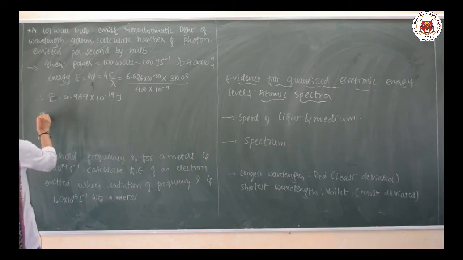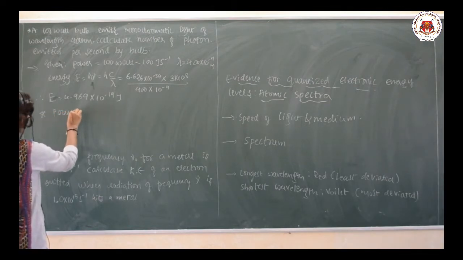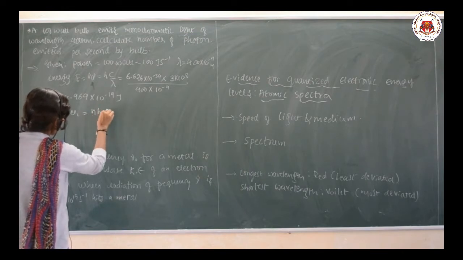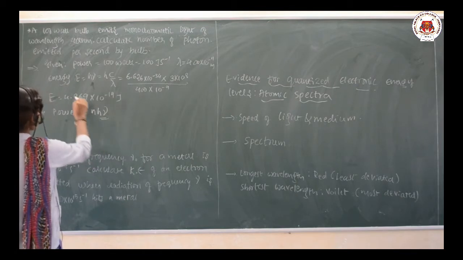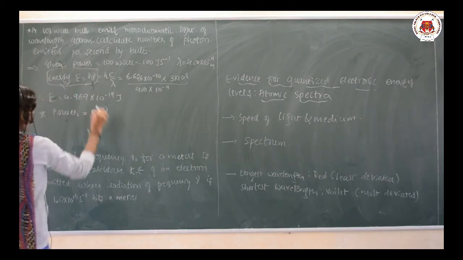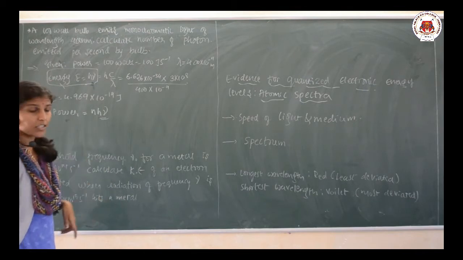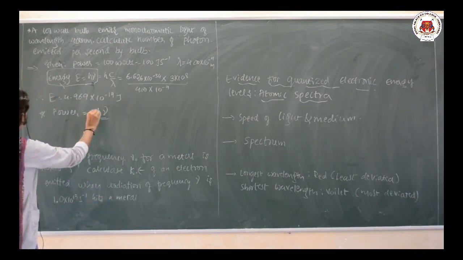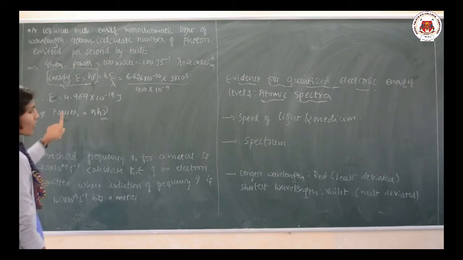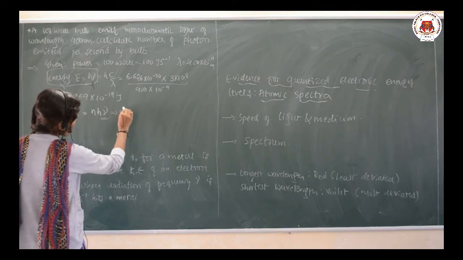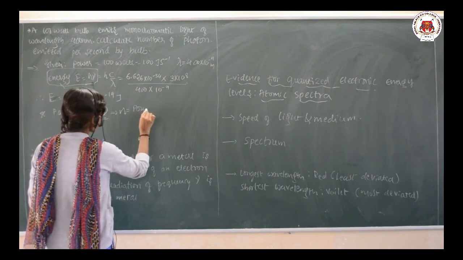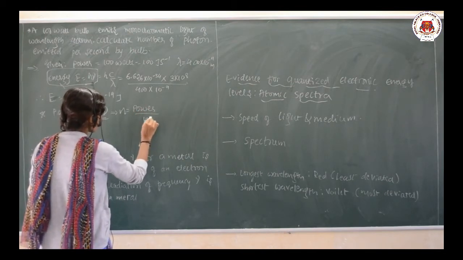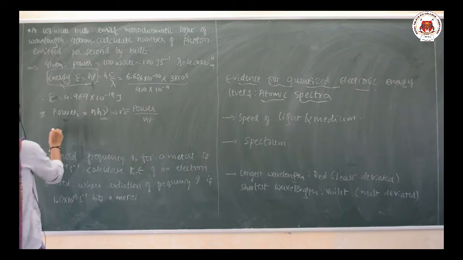Now, we have the interrelationship: power is equal to N into h nu. Power is equal to N into h nu. h nu is nothing but energy. Am I correct? h nu is nothing but energy. So, here N is the number of photons, and the power they have already given. What we need to calculate here is the number of photons, that is N. Separate out the N, and you are going to get power divided by h nu.